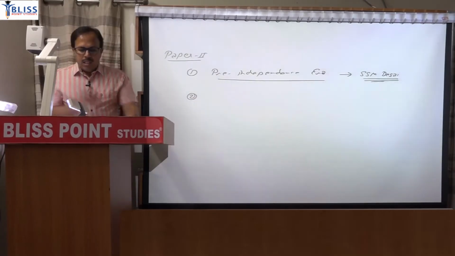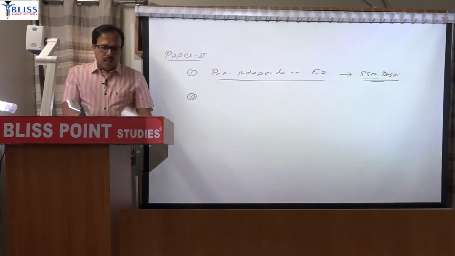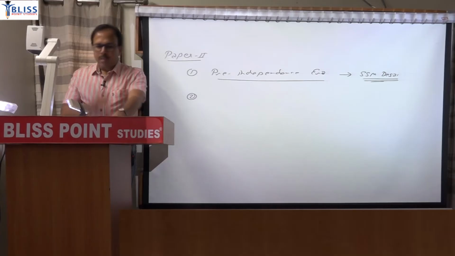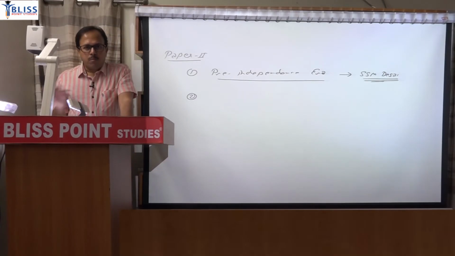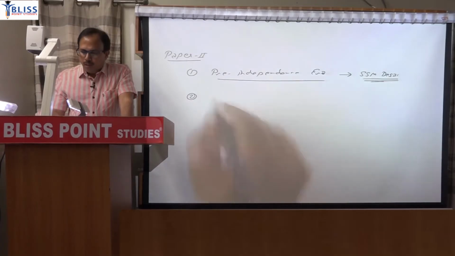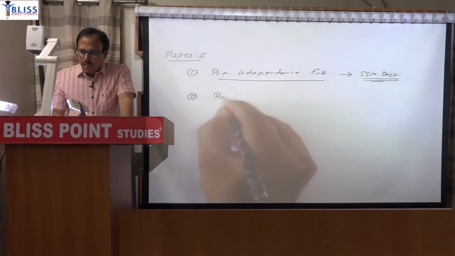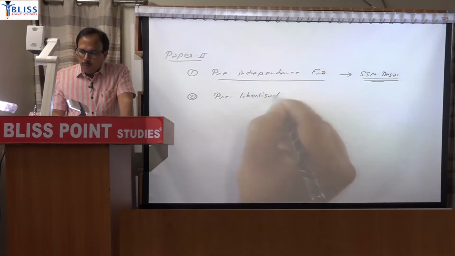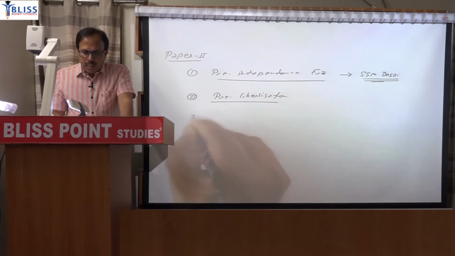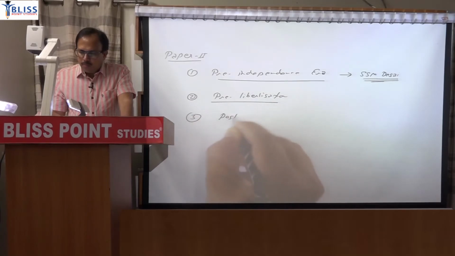Then second part is Indian economy after independence. And Indian economy after independence has been divided into two parts. One is pre-liberalization and other is post-liberalization. So you can say second part is pre-liberalization and the third part is post-liberalization.